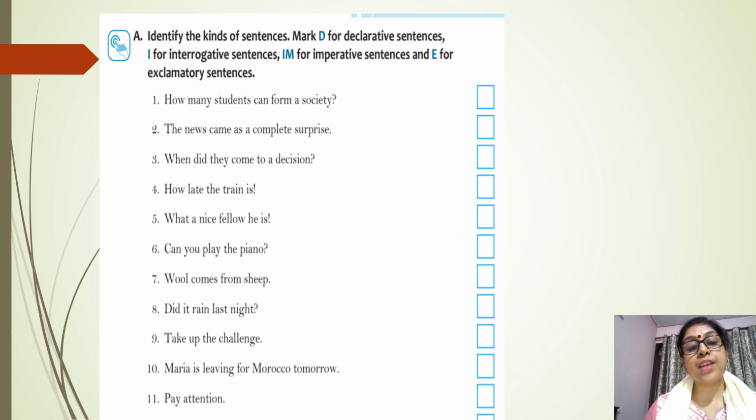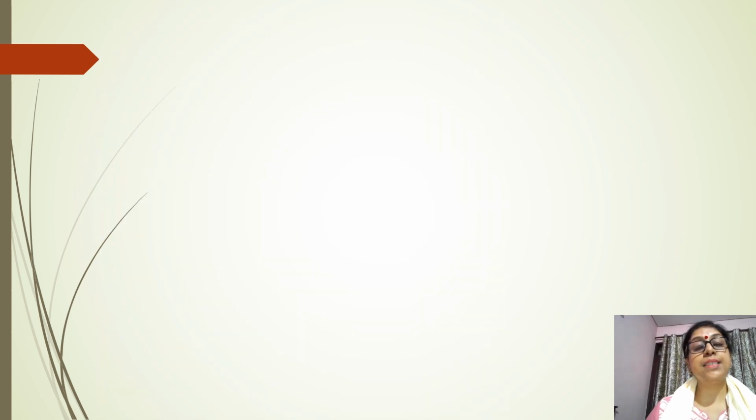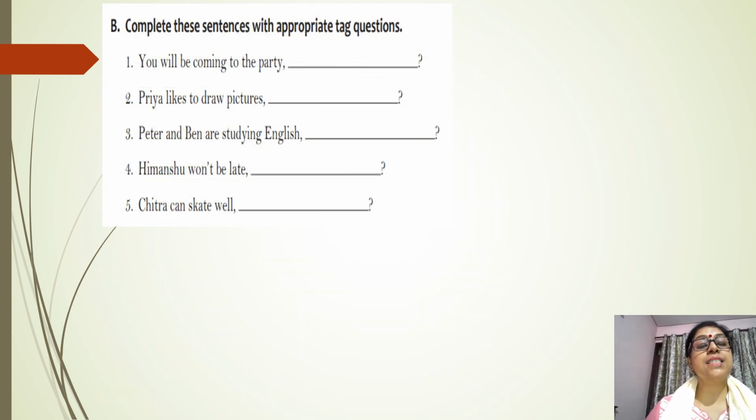So children, you try, and I would like to tell you one thing. I have an old book, and the PDF book which is given on the website is a new book, and though things are the same, some exercises are somewhere less, some are more. Don't worry about that. And the next exercise we have is to complete these sentences with appropriate tag questions.